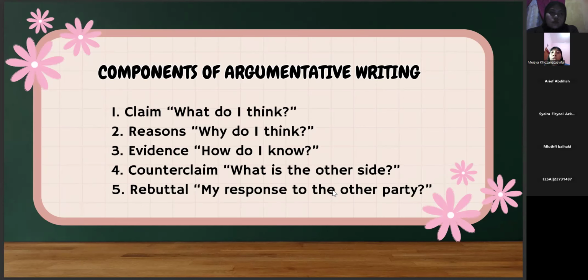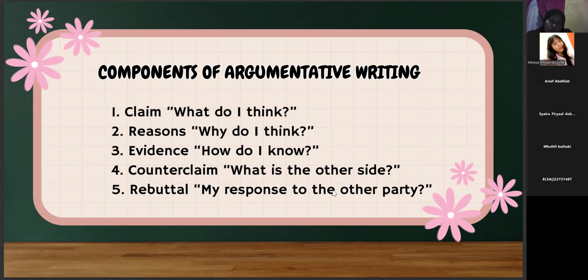For the components of argumentative writing, there are 5. First is claim, like what do I think? Second is reason, like why do I think? Third is evidence, like how do I know? Fourth is counterclaim, and 5 is rebuttal.